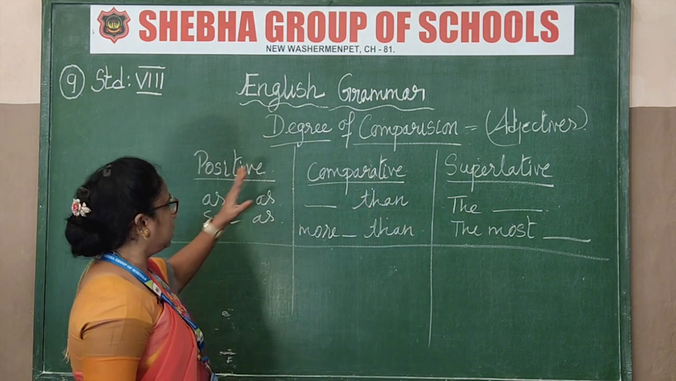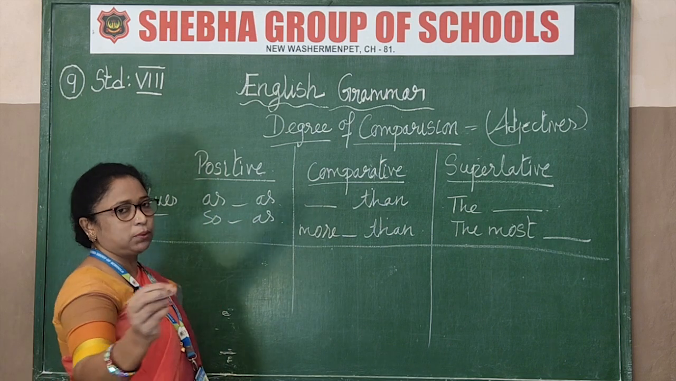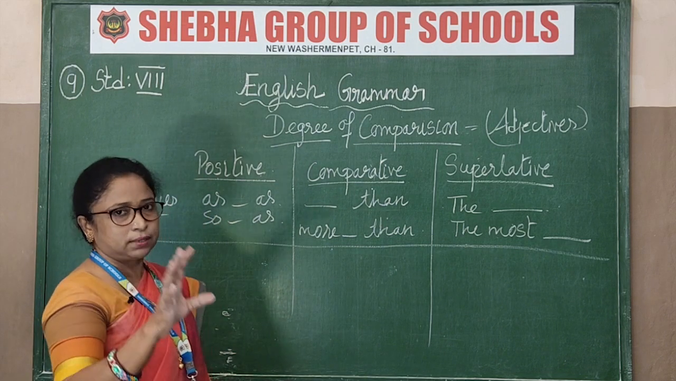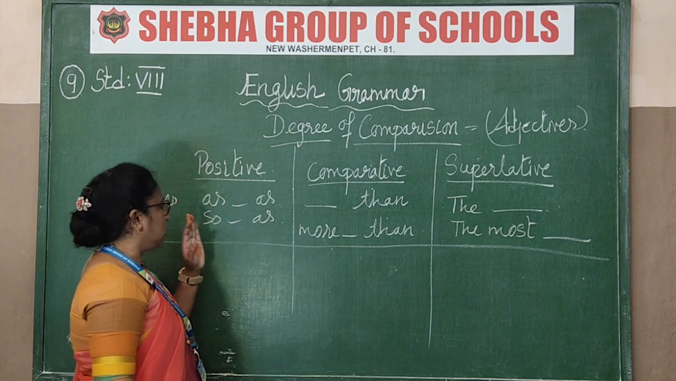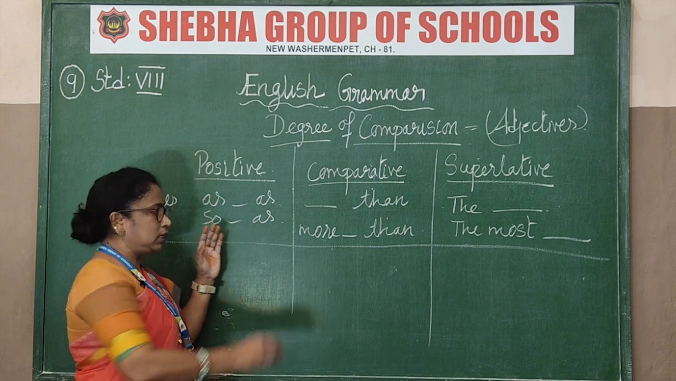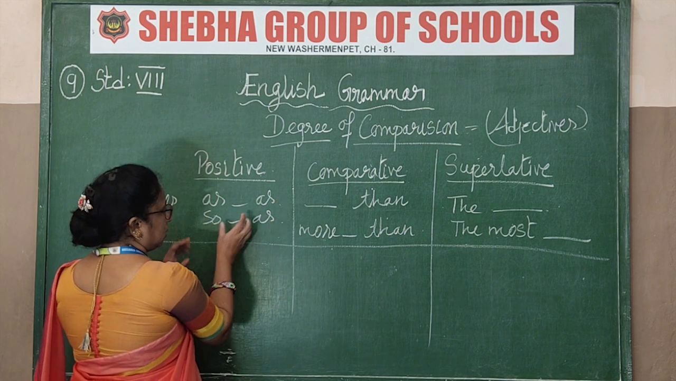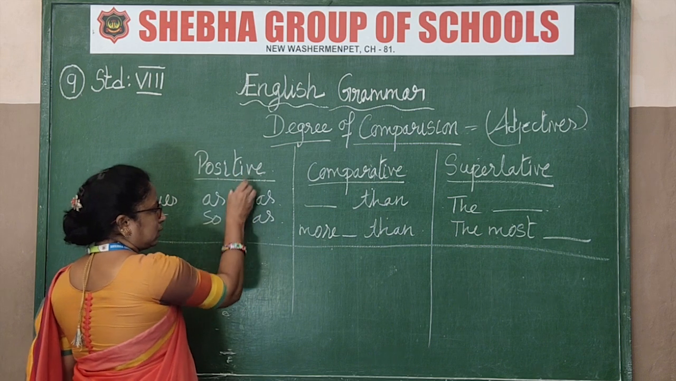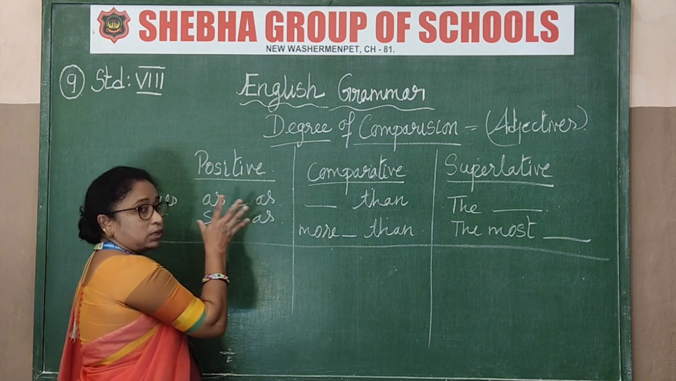Okay. So see the positive degree. Say for example, I'll give you one clue. Fat. Okay. As fat as, so fat as. These two words come here. The adjective comes in the middle. These are the clues for the positive.